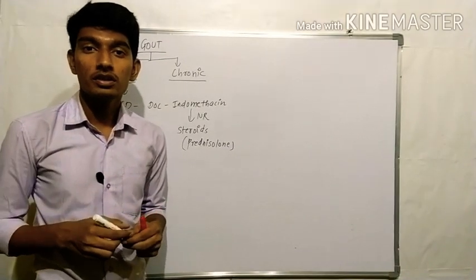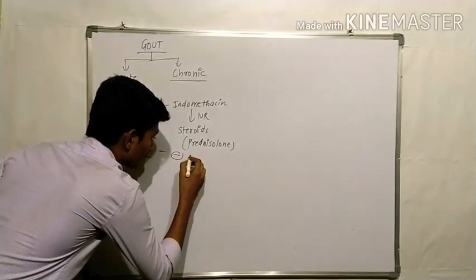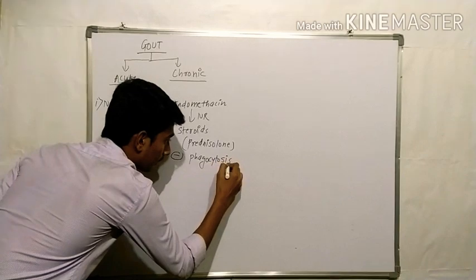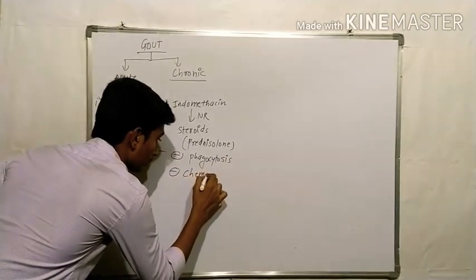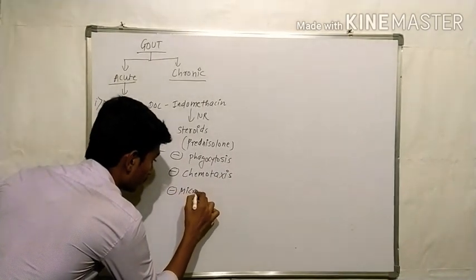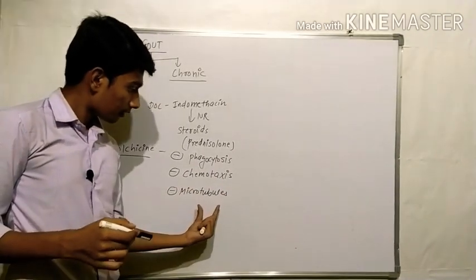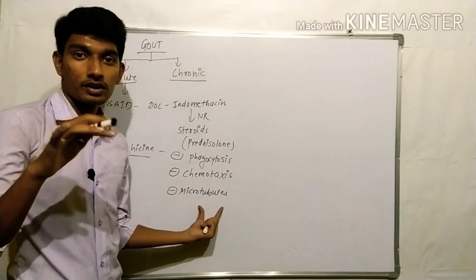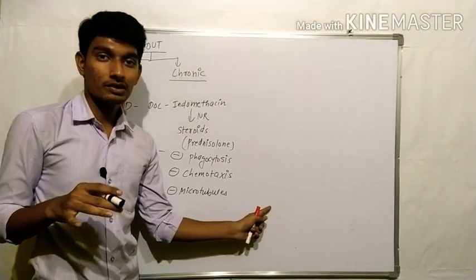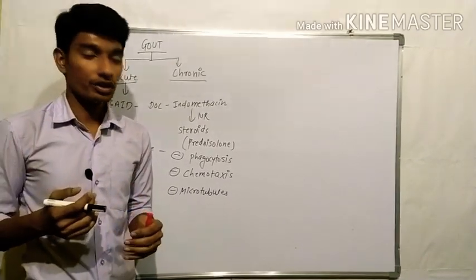It also inhibits chemotaxis, and it inhibits microtubules. By inhibiting microtubules, it inhibits the process of chemotaxis, and by inhibiting chemotaxis, it inhibits the migration of leukocytes into the joint and thereby prevents inflammatory reaction.